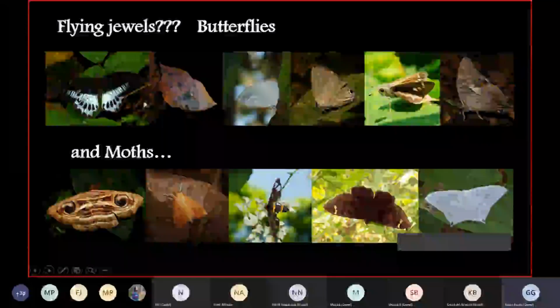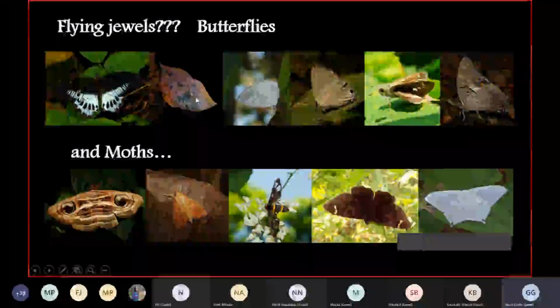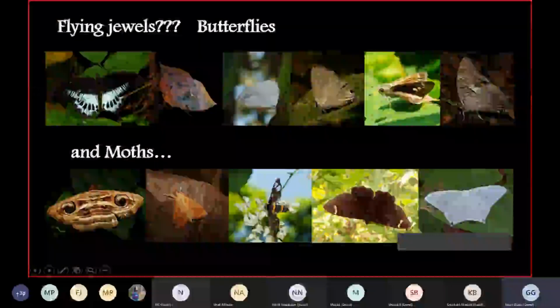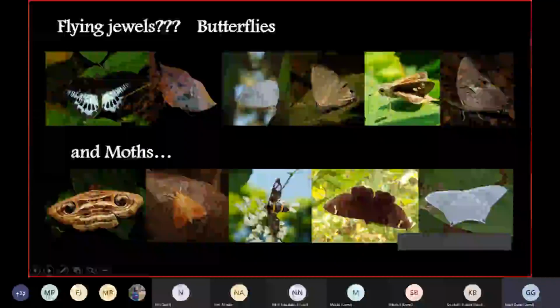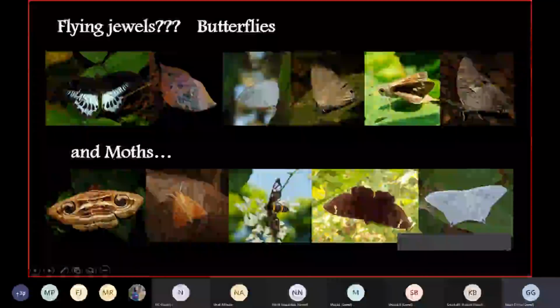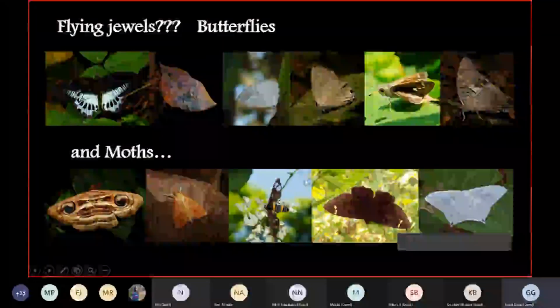Otherwise, there are many other differences. Butterflies generally sit with their wings closed. Moths sit with their wings open. Butterflies generally fly in the day, but moths generally fly at night. But here you have a day-flying moth, which is the handmaiden moth.